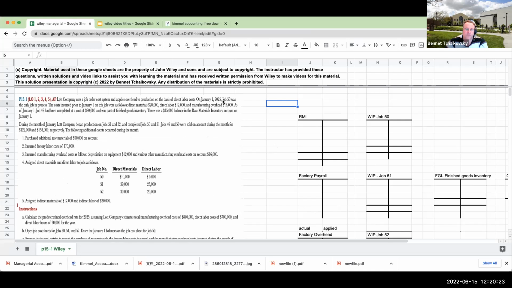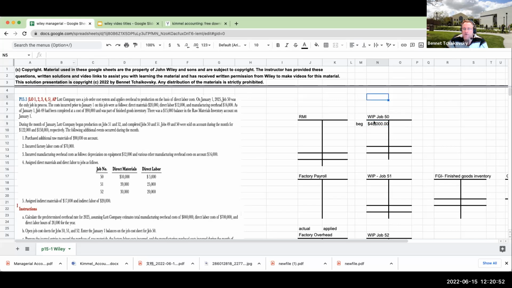So on January 1st, job 50 was the only job in process. And the costs incurred prior to January 1st on this job were as follows. My beginning balance is going to be $20,000 for direct materials, $12,000 for direct labor, and $16,000 for manufacturing overhead.